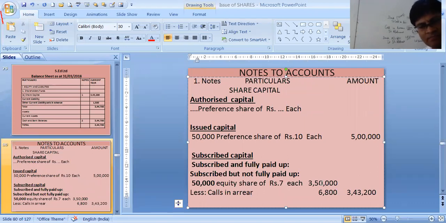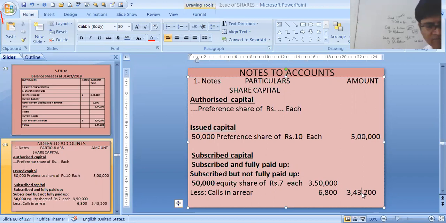3,50,000 rupees, less calls in arrear. How much? We have already got 6,800. Only one calls in arrear was there. So total which will be transferred in the share capital will be 3,43,200.